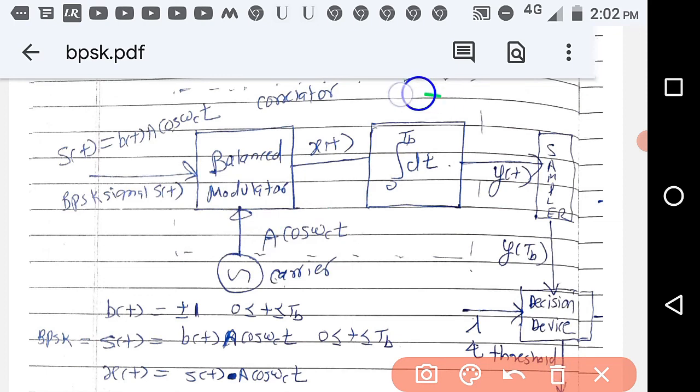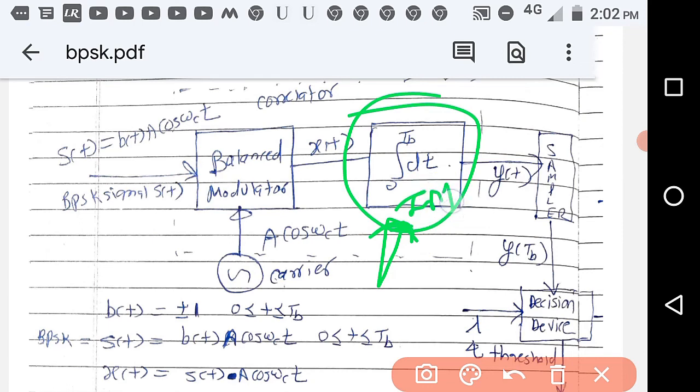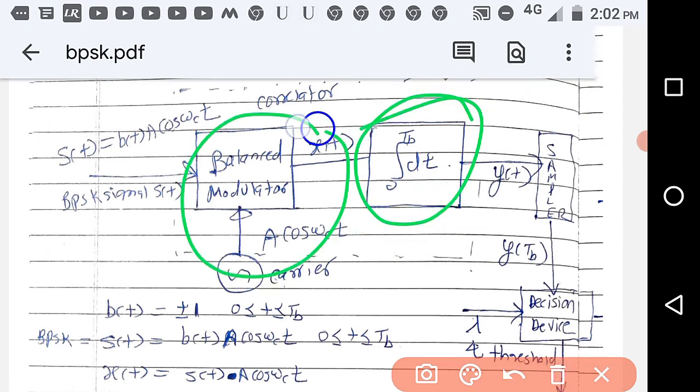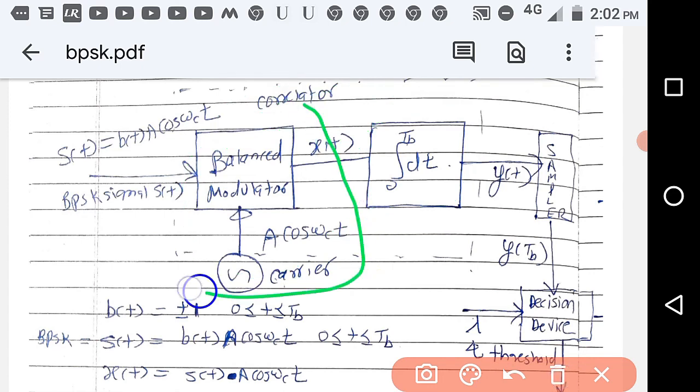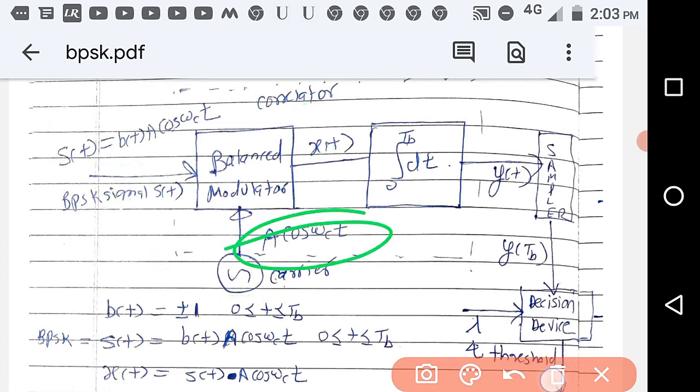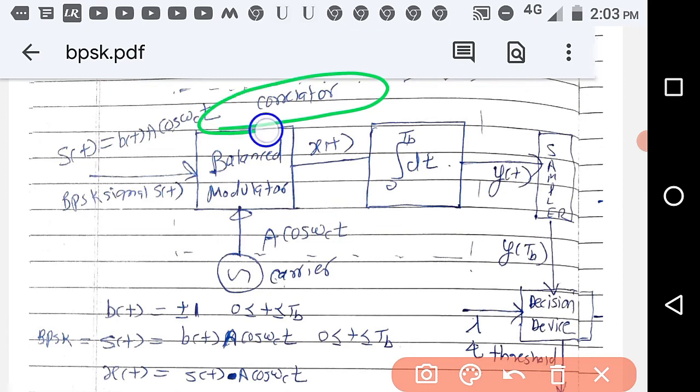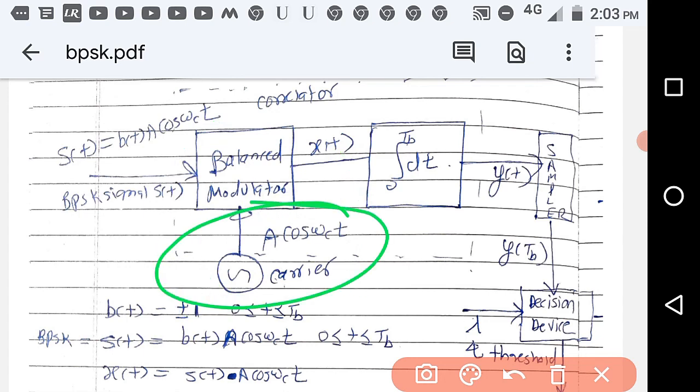After that there is an LTI filter, the optimum filter, which is an integrator. The combination of the integrator and the locally generated signal, the same as the transmitted carrier, is called a correlator. It correlates with the input received signal. So a correlator is a combination of the locally generated carrier and the optimum filter.